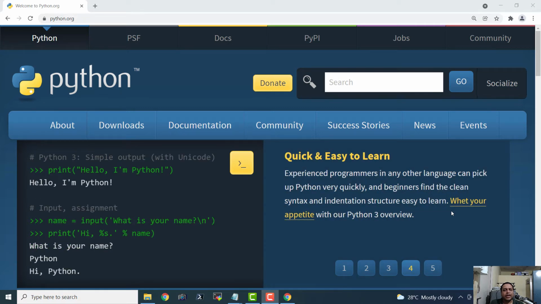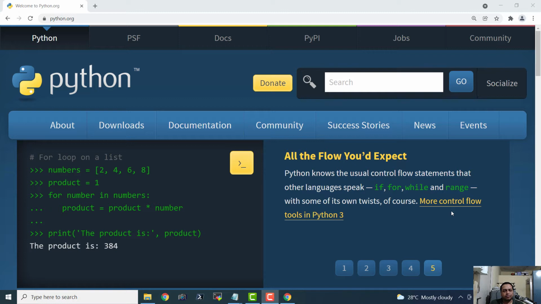We can get started by visiting python.org, which is the homepage of the Python Software Foundation. Now, Python is an interpreted programming language, which means that it has an interpreter. It doesn't have a compiler. So, unlike programming languages like C, C++, and Java, Python doesn't compile the program, it interprets it.